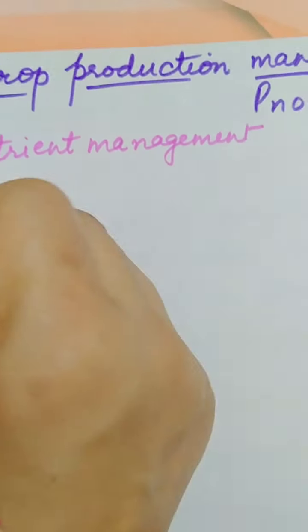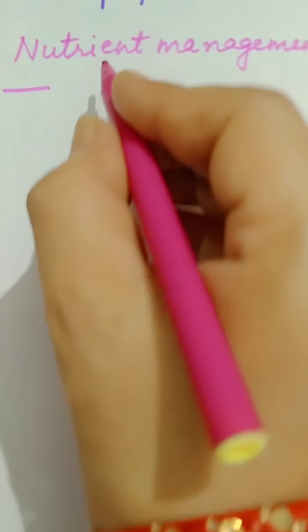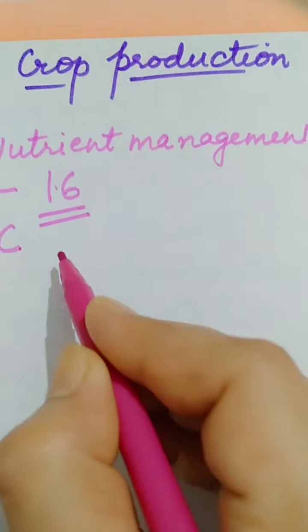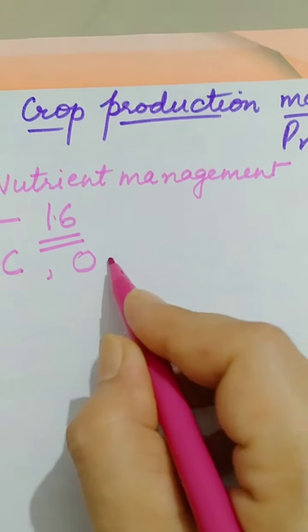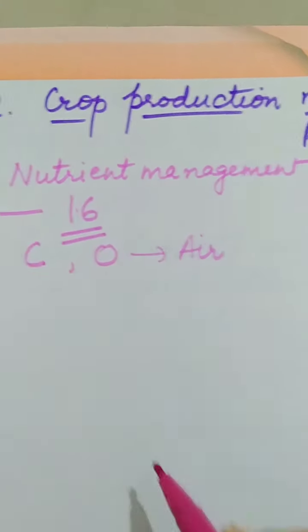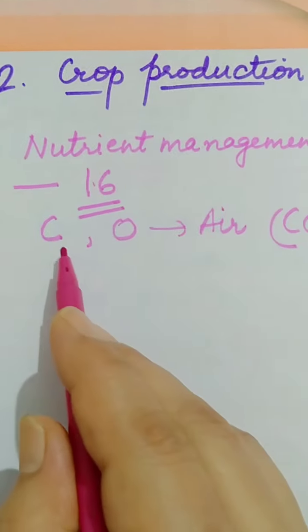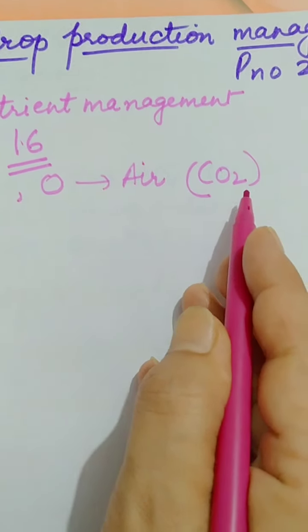In nutrient management, first we will study that there are about 16 nutrients which are required by the plants. For example, carbon and oxygen, which plants take from air in the form of CO2. So carbon and oxygen are two nutrients taken from air in the form of CO2.